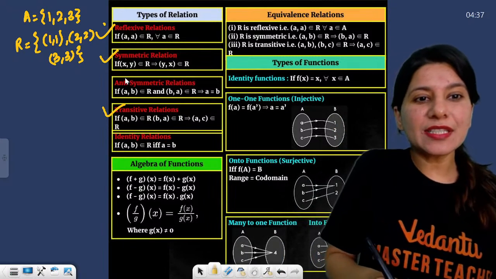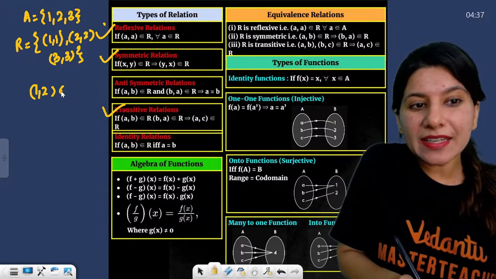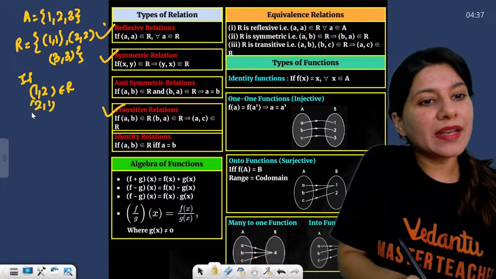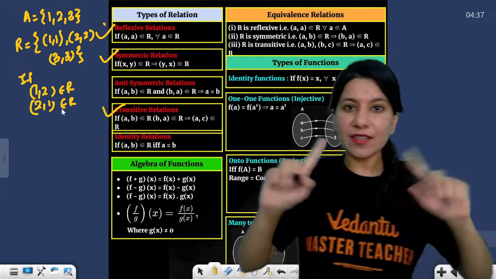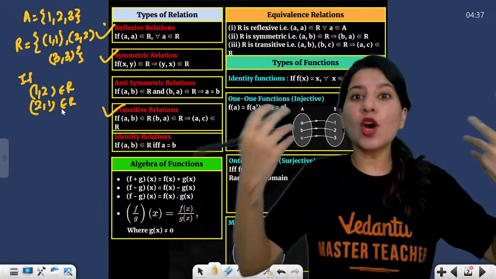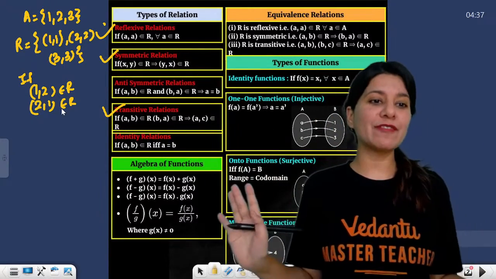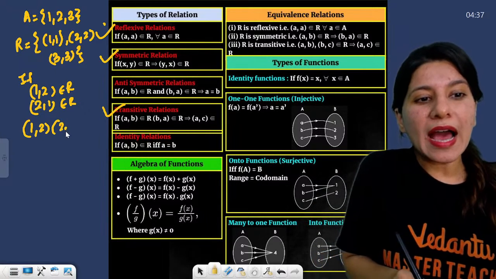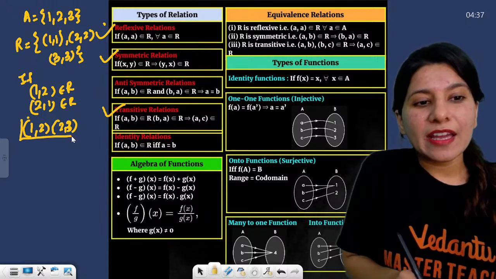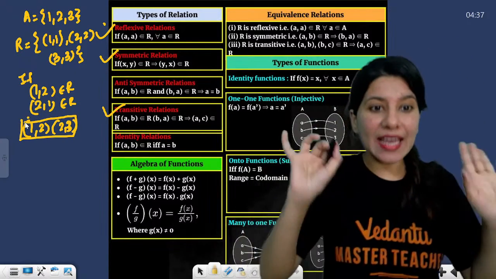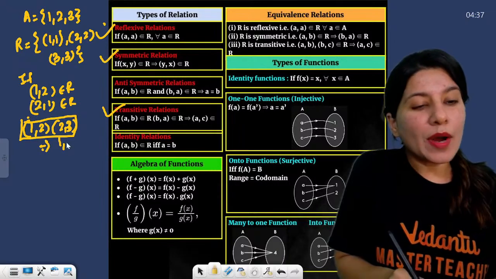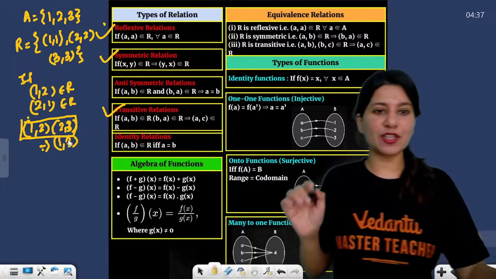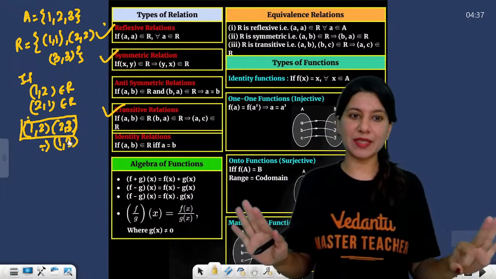Now symmetric relation says if (1, 2) sits inside my relation, then (2, 1) should sit inside my relation, otherwise it won't be symmetric. If (1, 2) is not there, we will not check for (2, 1). What is transitive? Transitive says if (1, 2) and (2, 3) are inside my relation, that means (1, 3) should be inside my relation, otherwise it is not a transitive relation. I guess these three things are clear to us, right?